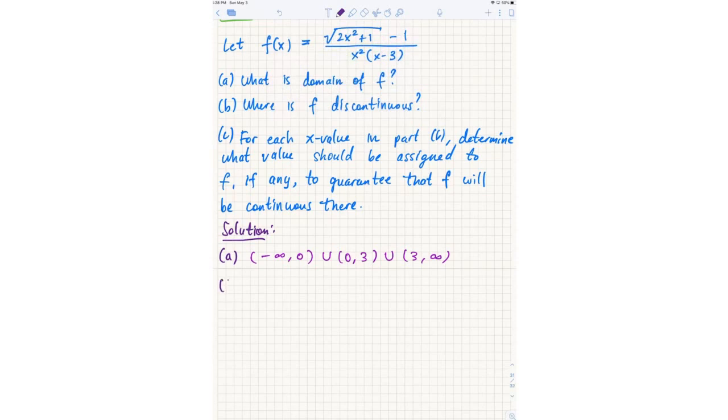Okay, so now part B. Can you tell me where f is discontinuous? Three and zero. Okay. So now part C. For each value in part B, that's 0 and 3, determine what value should be assigned to f, if any, to guarantee that f will be continuous there.